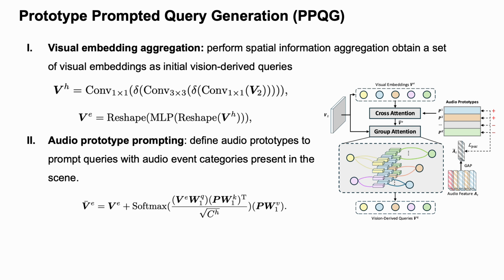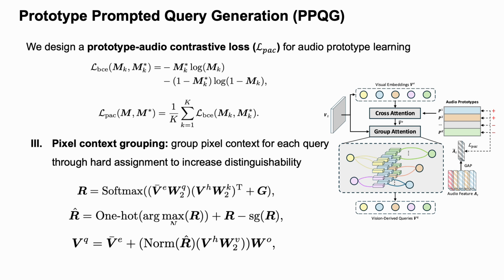Then, we define audio prototypes to prompt queries with audio event categories present in the scene. We design a prototype audio contrastive loss for audio prototype learning. Finally, we improve the distinguishability of queries by assigning each pixel to one embedding using Gumbel softmax-based hard grouping. This way, each vision-derived query becomes more focused on a specific image region, leading to better interaction with both visual and audio features during decoding.